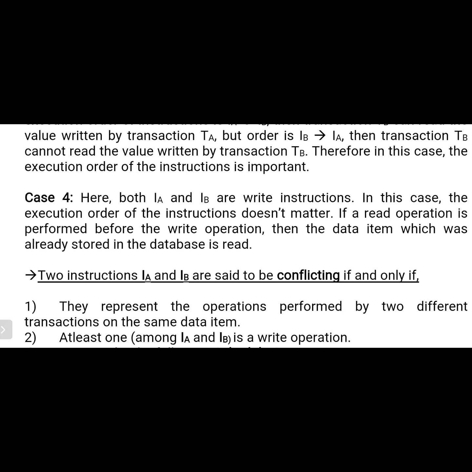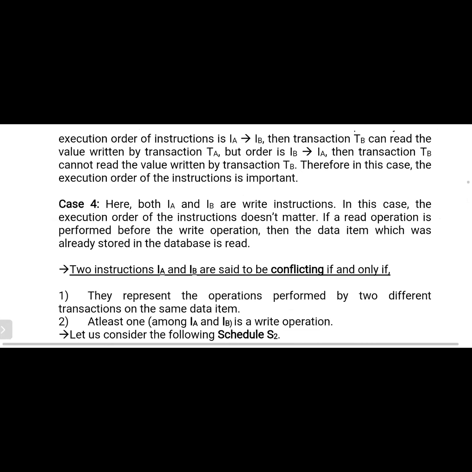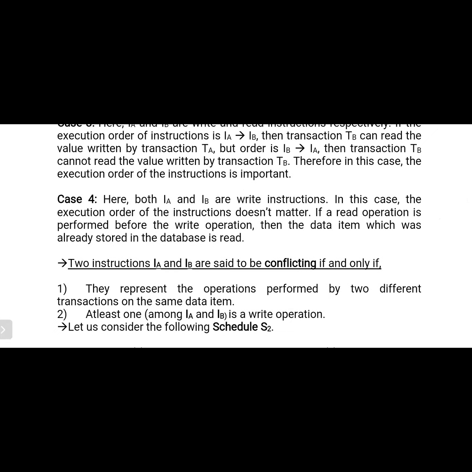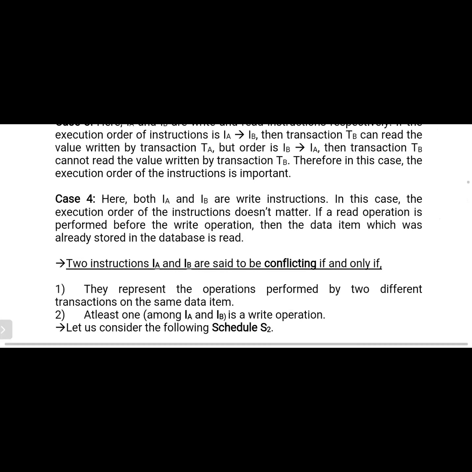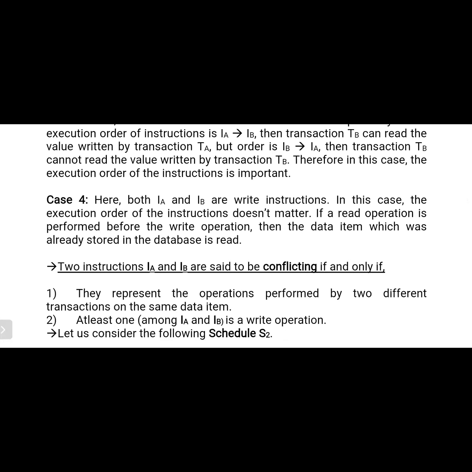So for example, first one transaction performs the write operation on some data item. Then another transaction performs the write operation on the same data item. Here we need not consider the order, but we focus on how they are executed.